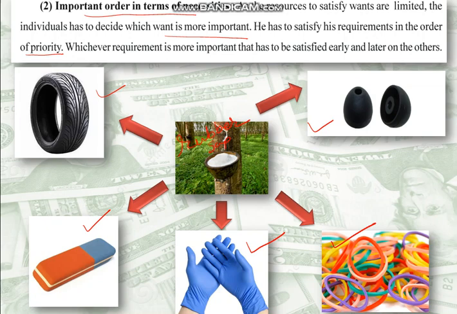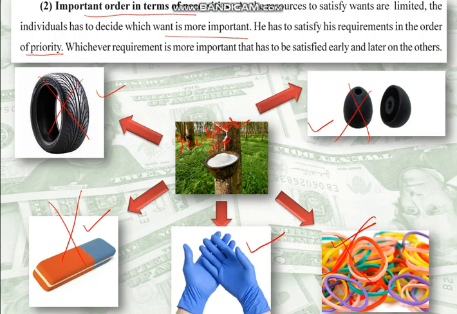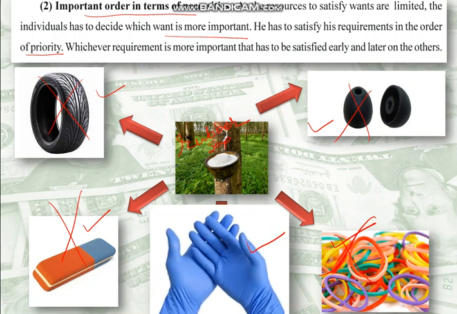But right now, in this situation of the COVID-19 pandemic, you can avoid all this. The most important use that you will need is rubber for making gloves.